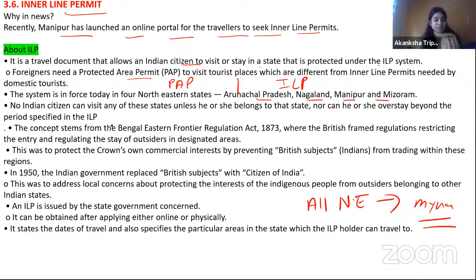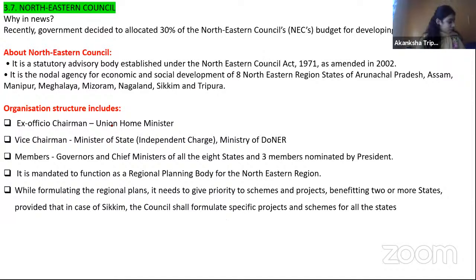क्यों चलती आई हैं? Basically, this was to address the local, मतलब simply they wanted to protect their area. That's why this inner line permit came into the news, and afterward also it is continuing. Basically, maximum they can ask the question: inner line permit, which state in India is following the inner line permit? So only 4 states, Manipur, Nagaland, Arunachal Pradesh and Mizoram. याद करने का एक simple तरीका है, all these states which are sharing border with Myanmar. Okay, so next topic is the Northeastern Council.